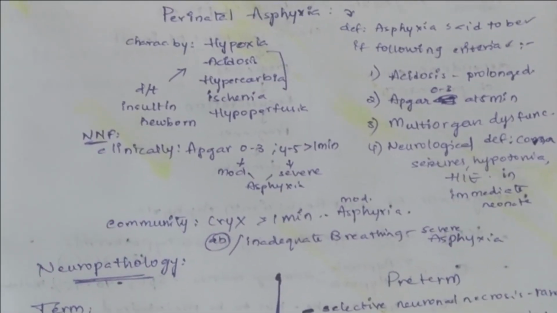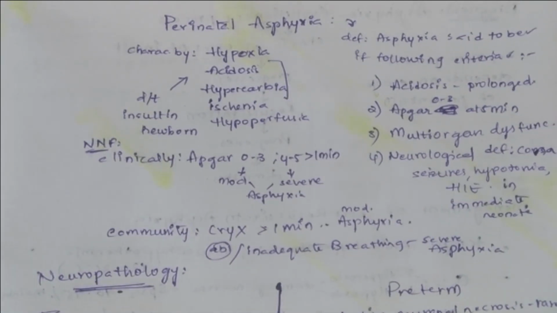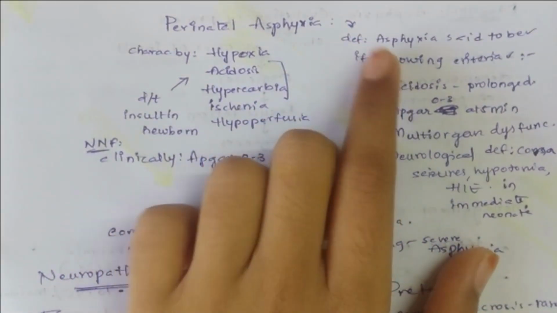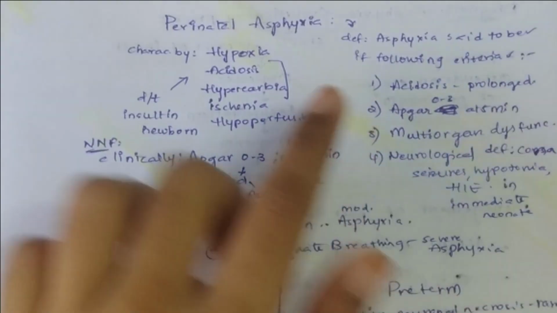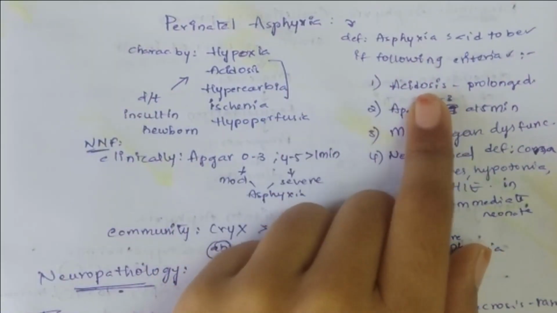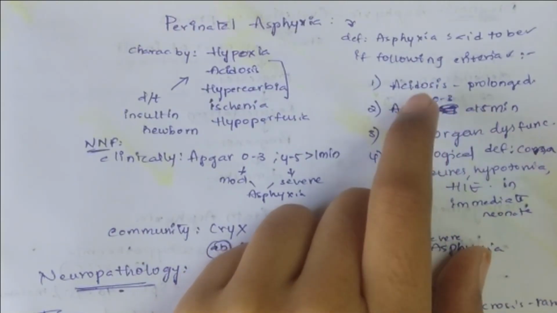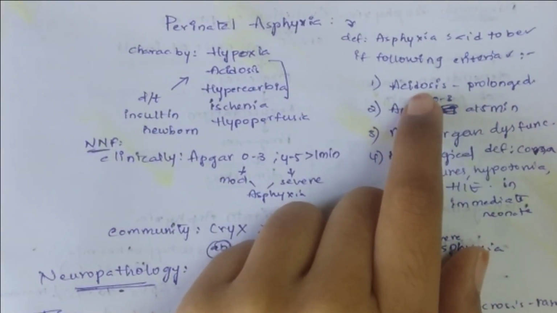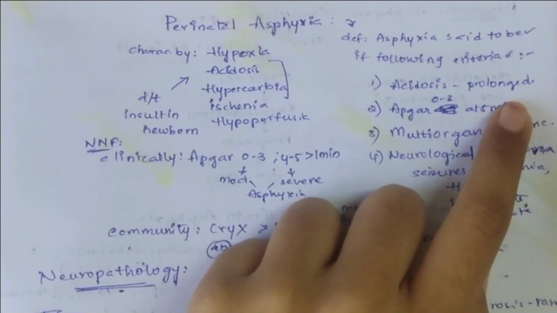Now, how do we define this asphyxia? Asphyxia is said to be present if the following criteria are present. What are those criteria? First, acidosis. Prolonged acidosis has to be present.